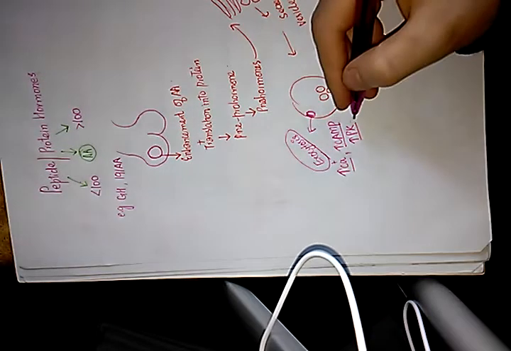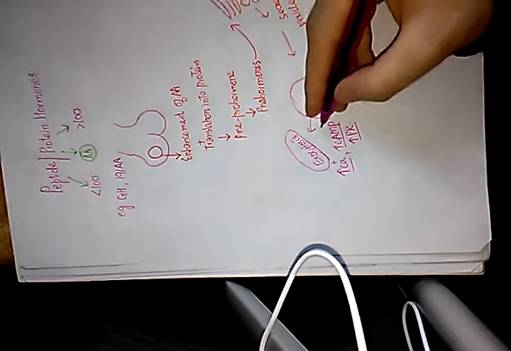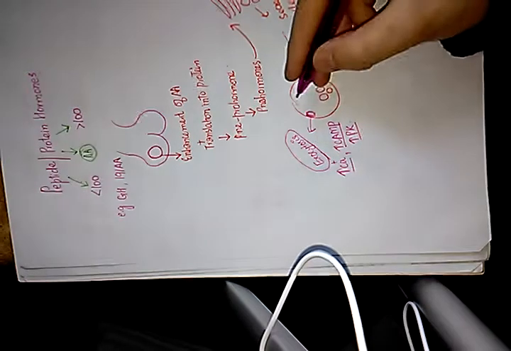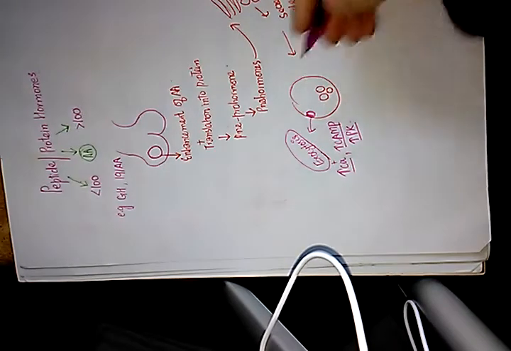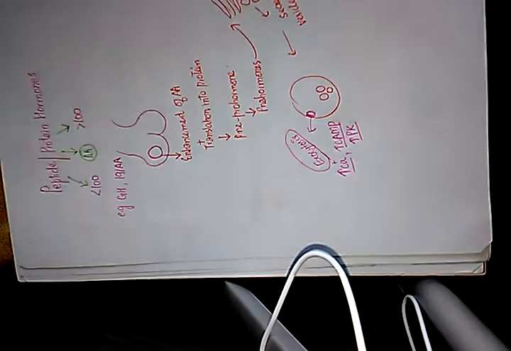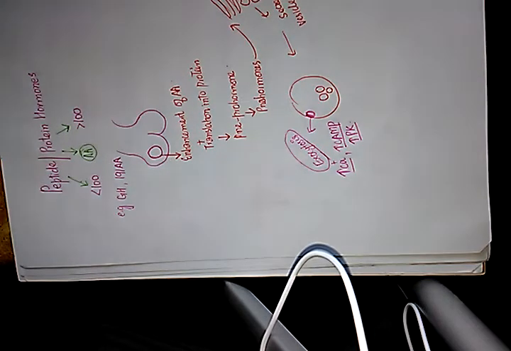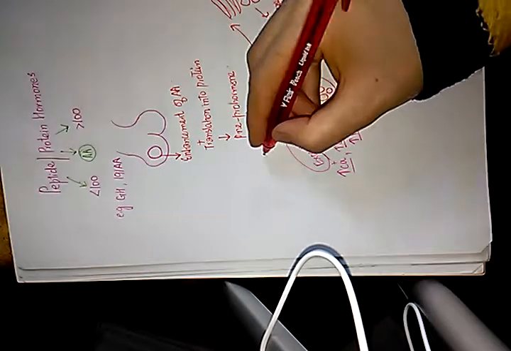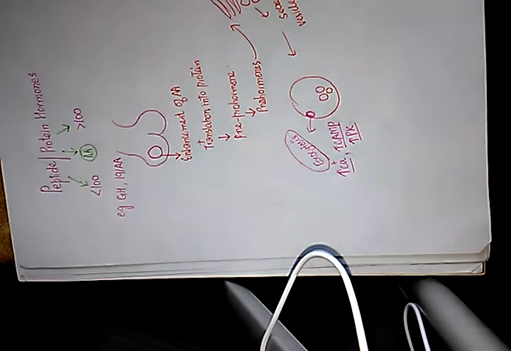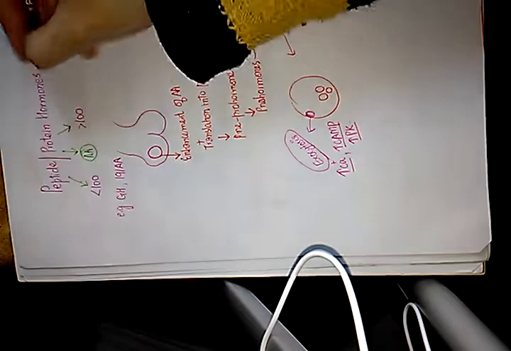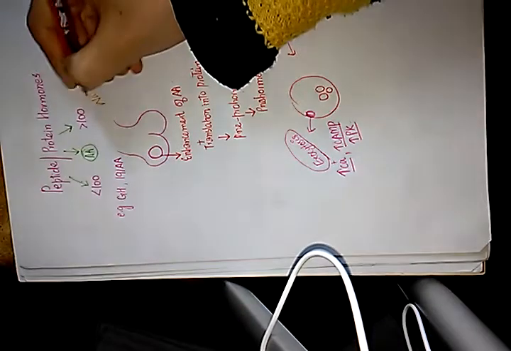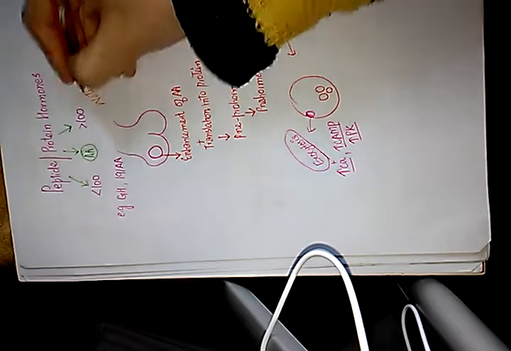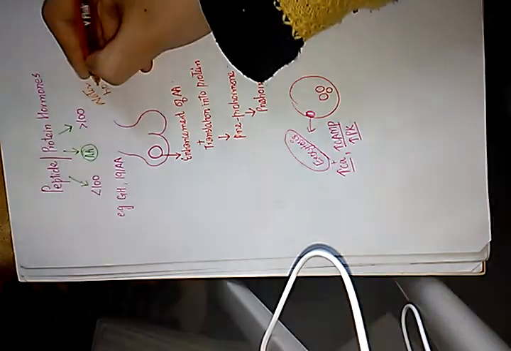Then by exocytosis, these hormones are released from the endocrine cell into the blood. They are secreted into blood because they are water soluble hormones. One more property of peptide hormones is that they are water soluble.